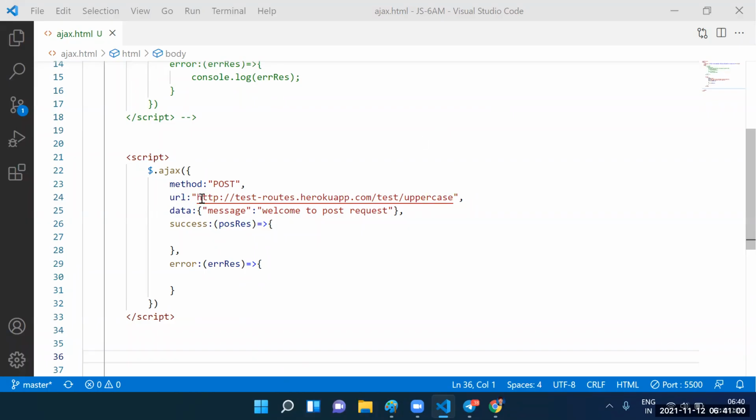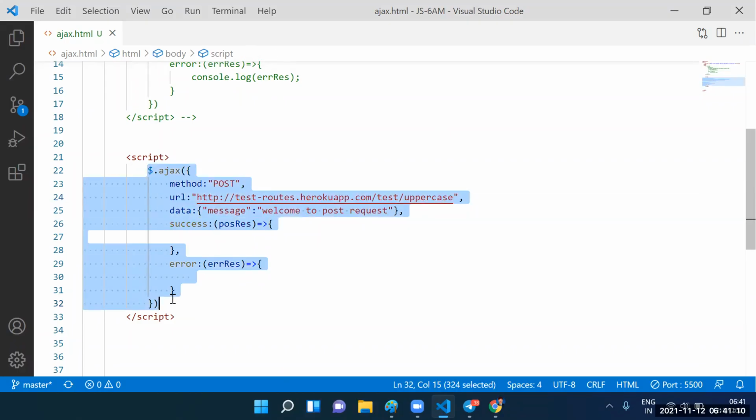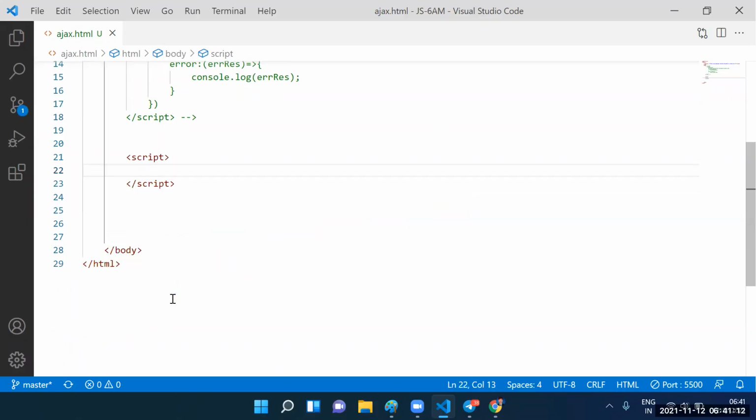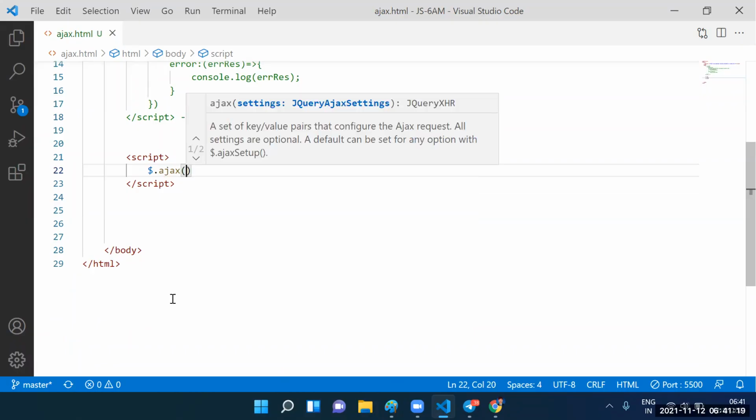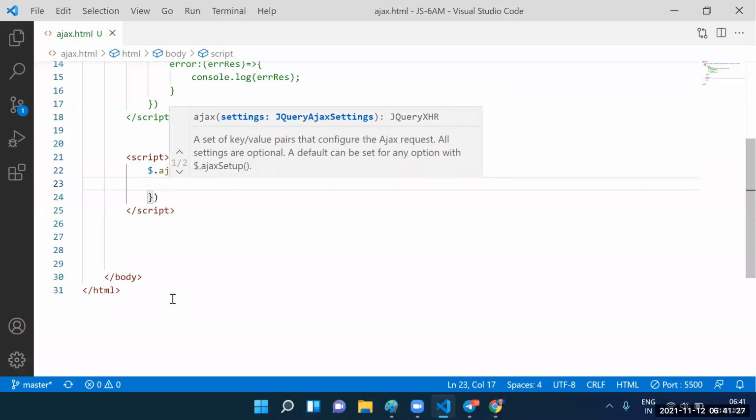Yes, guys, I try to say this one. How to make the post request, guys? You people need to tell. How to refer to jQuery? Dollar. Dollar dot Ajax. What is the argument we need to supply? A JSON object. We need to supply a JSON object.